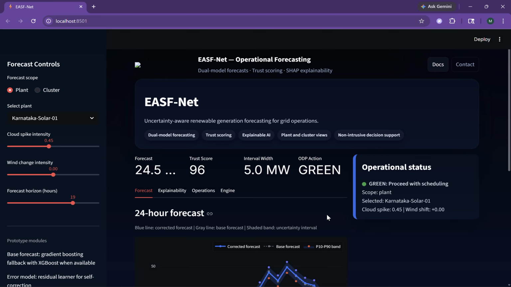Karnataka has strong solar and wind capacity, but renewable output changes quickly with weather and location. A forecast is not useful unless it is accurate, explainable, and usable for operations. That is the gap EASF-Net is designed to solve. It works alongside existing systems and helps operators plan day ahead, intraday, and hourly decisions with better confidence.